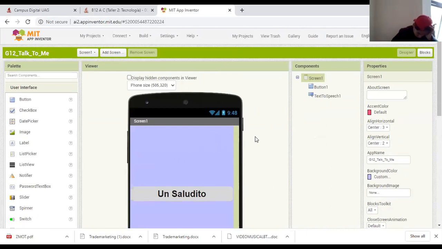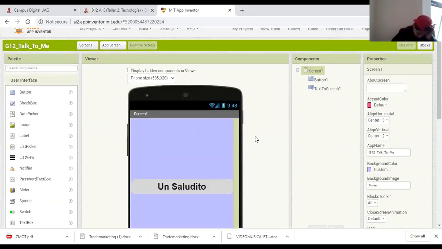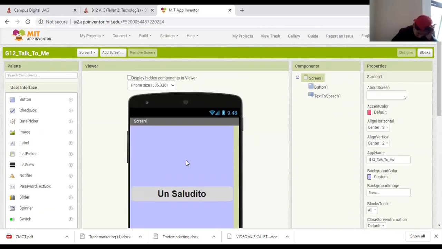This activity that you are watching at this time is the same activity that you are going to do today. It is the finished product. When you click on this button, you will listen to a message from your cell phone, or tablet, from your Android.